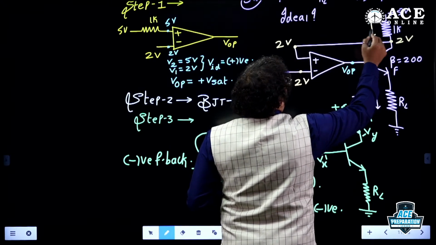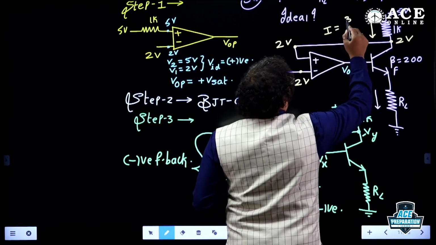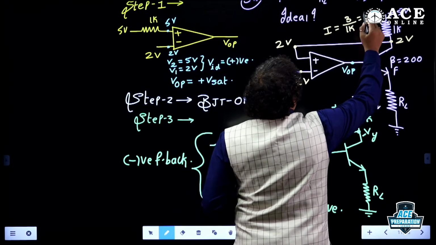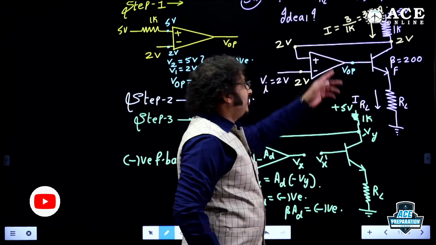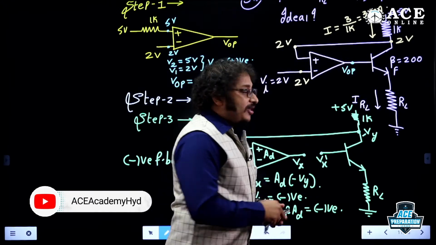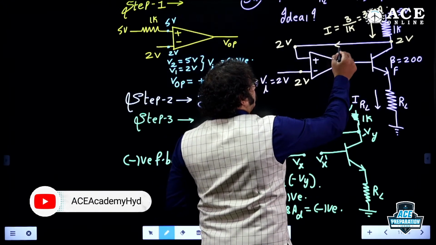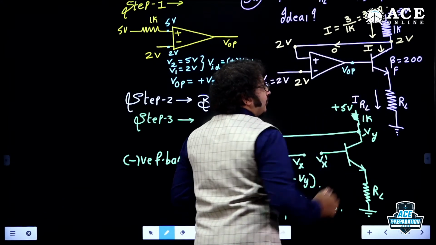Now, what will be the current here? The current I is equal to (5 minus 2) by 1K, which is 3 by 1K, which is 3 milliampere. Am I right? 5 minus 2 is 3, 3 by 1K, 3 milliampere. Correct? And of course, this current is 0. So now this current will be I. Am I right? This current will be I.